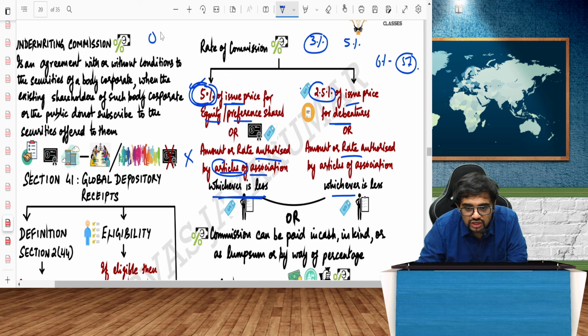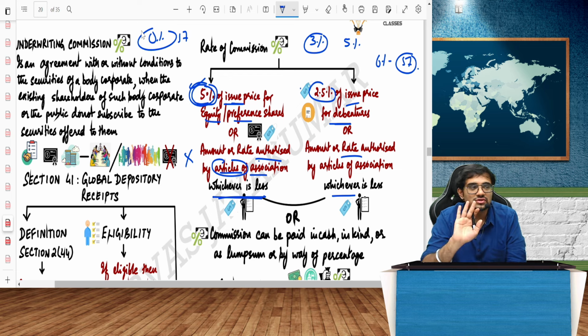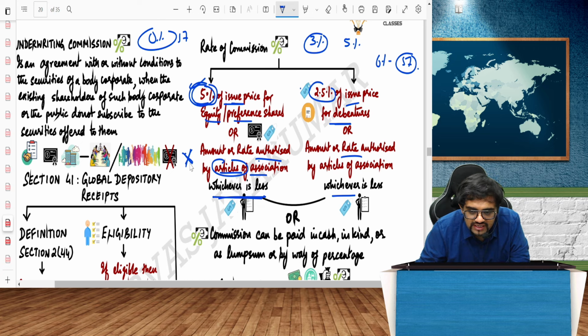Don't take 0% or 5%, whichever is less. No, don't go by that. But if in the question they say the company has issued 3%, as per the company, maximum 3% can be given. So 3% or 5%, whichever is less is what you need to check.